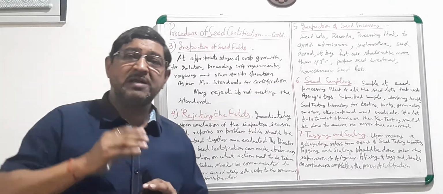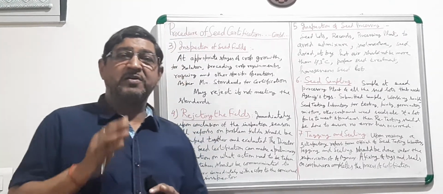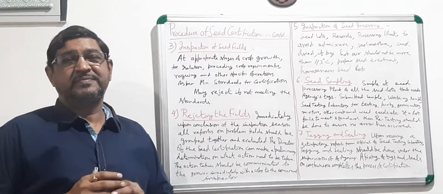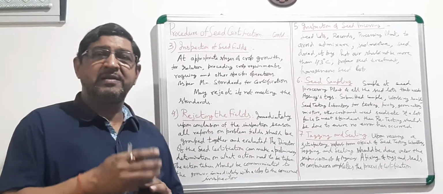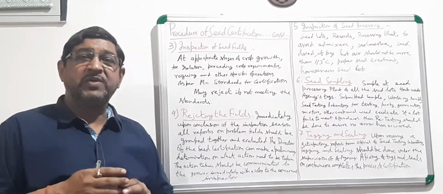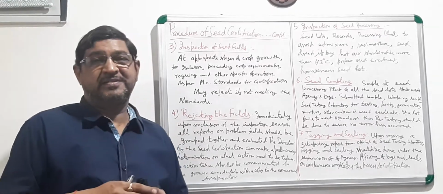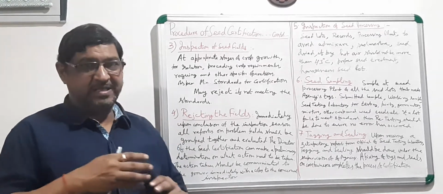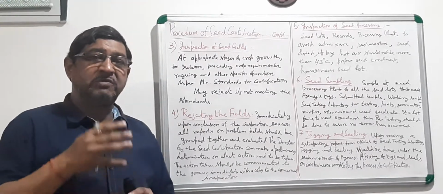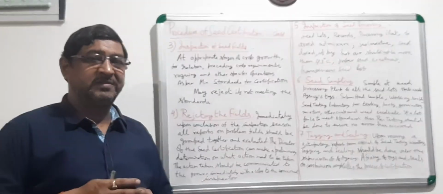Maximum roguing must have been completed before flowering. The inspector has to decide all these things. Of course, he has to plan at the grain filling stage as well as at the maturity stage. So this many visits he has to plan to the fields of seed growers.